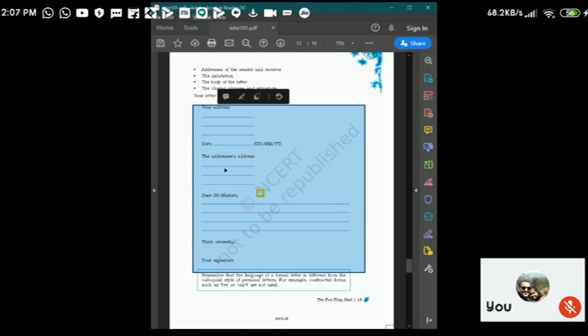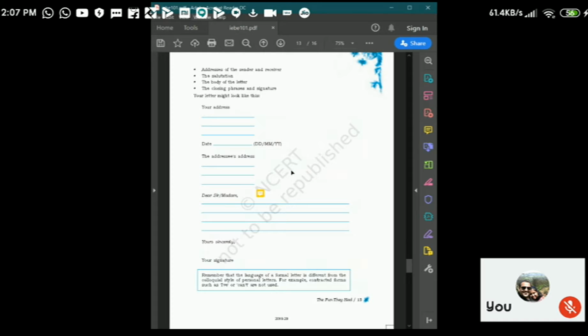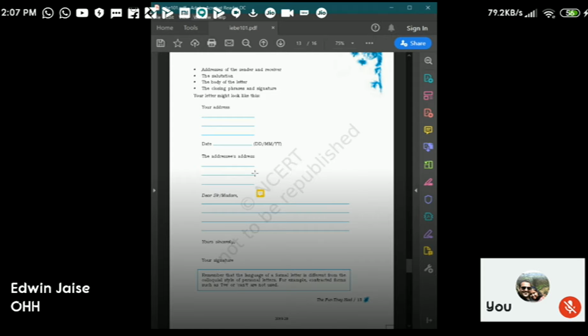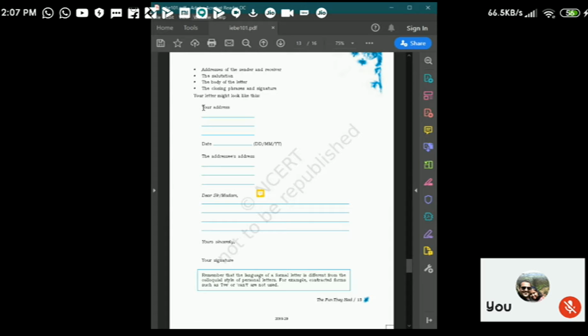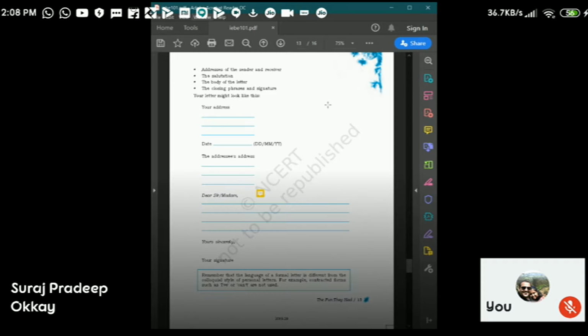But right now we are dealing with the electronic age, the age of emails and other types of messages. Because of the computer age, the whole thing comes to this side itself, the left side of the margin. Always towards the left side of the margin. Don't write to the right side. Okay, understood all of you? So this is the address.